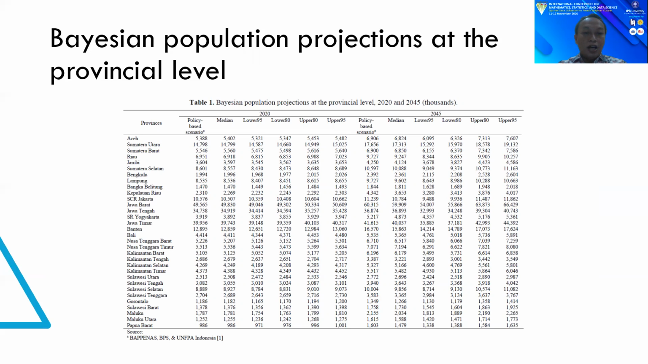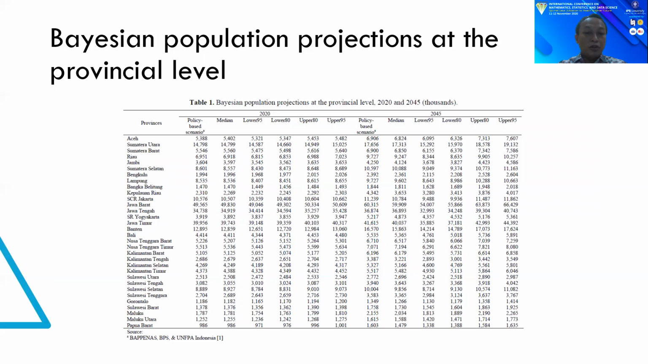In contrast, this province saw the total population from the official projection to be lower than the median value of the Bayesian population projection. Despite this, the total population of this province still lies within the 80% prediction interval. The only province where the total population from the official projection falls outside the 90% prediction interval is Kepulauan Riau.